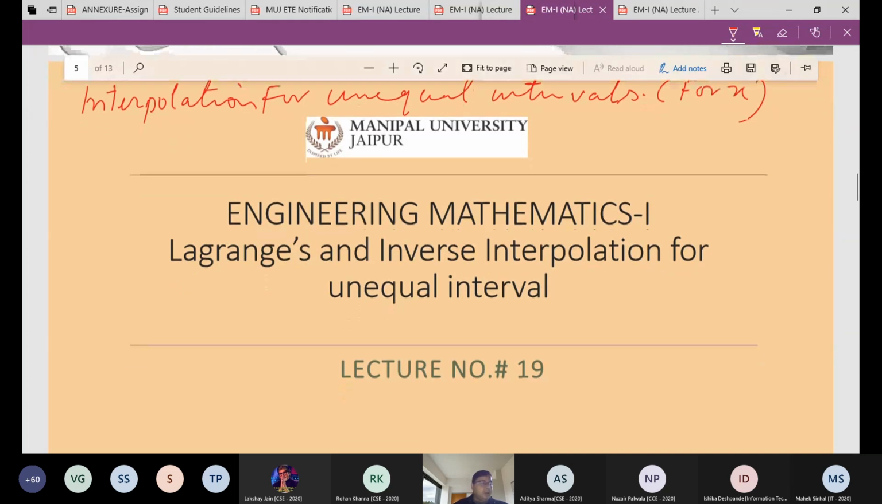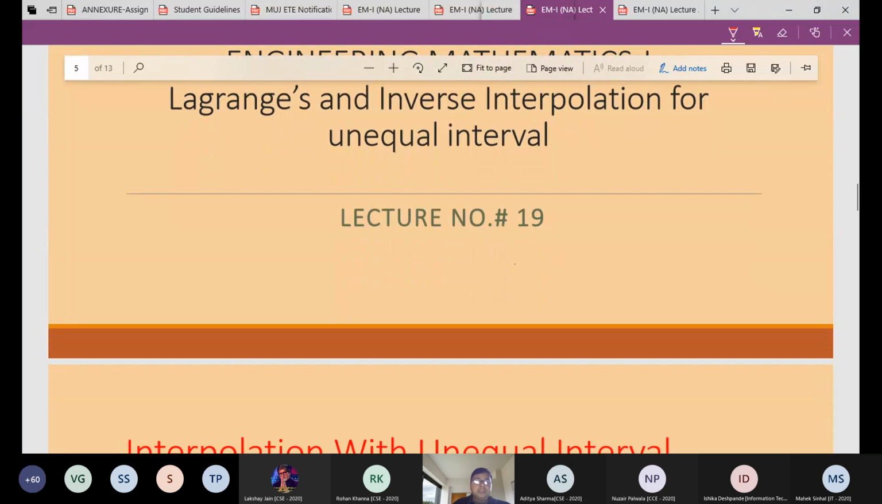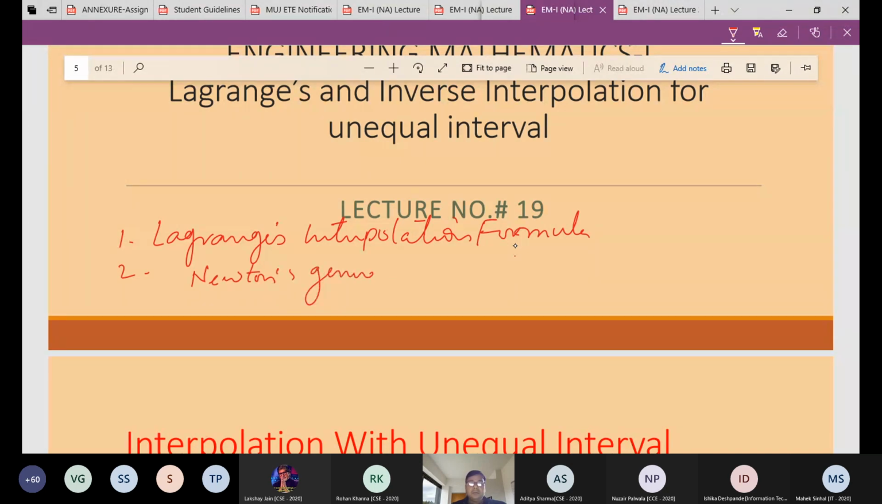So one method is called the Lagrange's interpolation formula, and the second is also not mentioned here. Actually there are two methods. One is called Lagrange's interpolation formula, and the second is Newton's general interpolation formula with the divided difference, called Newton's general interpolation formula.